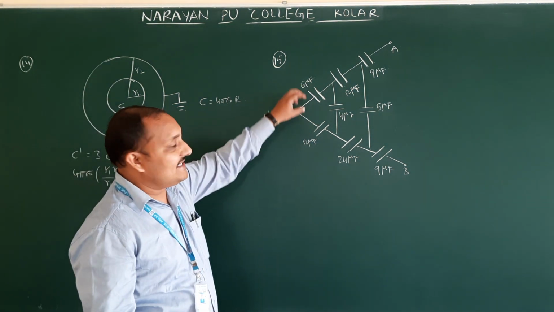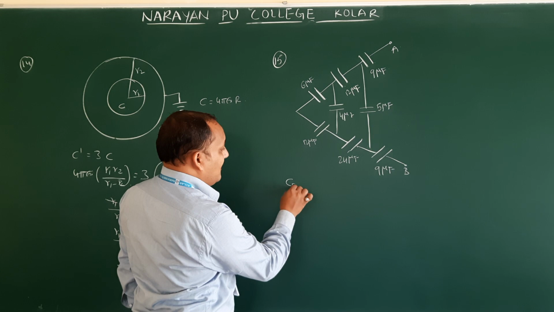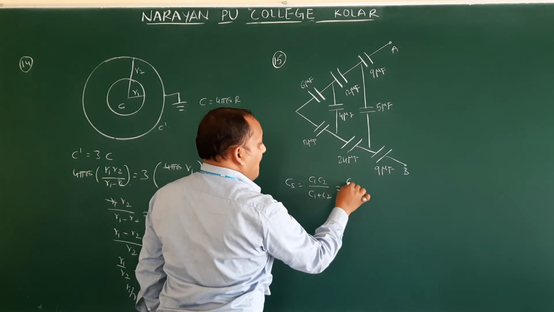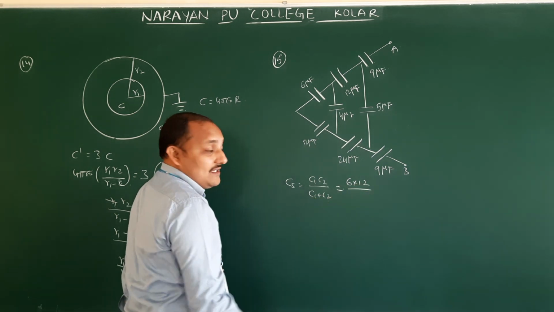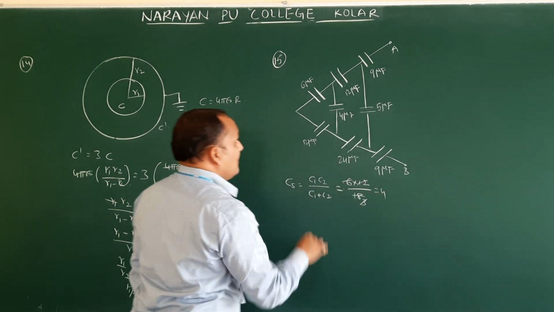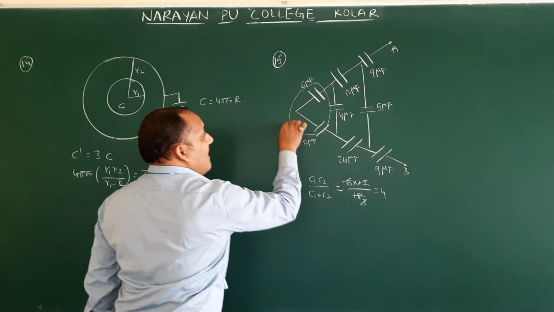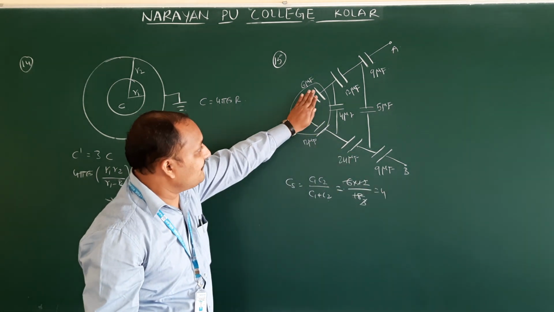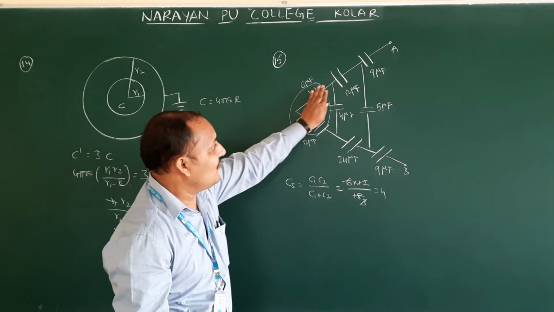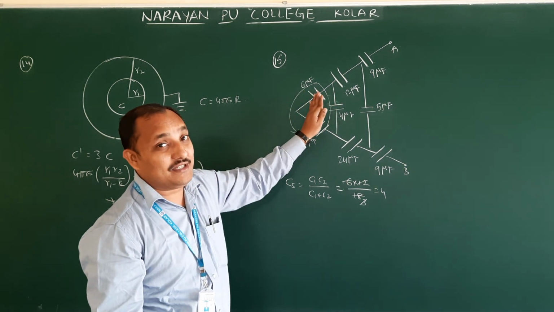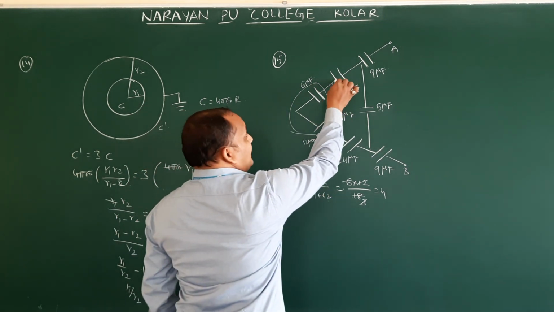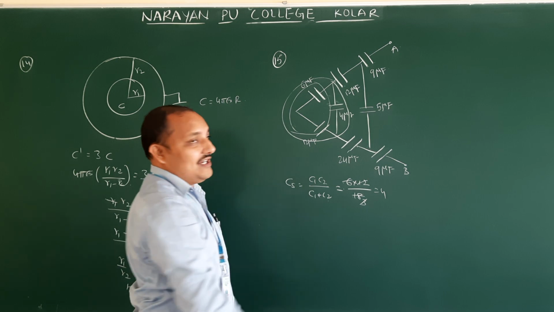So 12 and 6 in series. Therefore, what is the formula? CS is equal to C1 C2 by C1 plus C2. 6 into 12 by 6 plus 12, that is nothing but 72 by 18, which is 4. Now in place of these two, you get 4. Now this 4 and 4, how are these two connected? If you want, you can draw the next circuit diagram. This 4 and 4 will be connected in parallel. Parallel means what is the formula? C1 plus C2, that is nothing but 4 plus 4, 8.